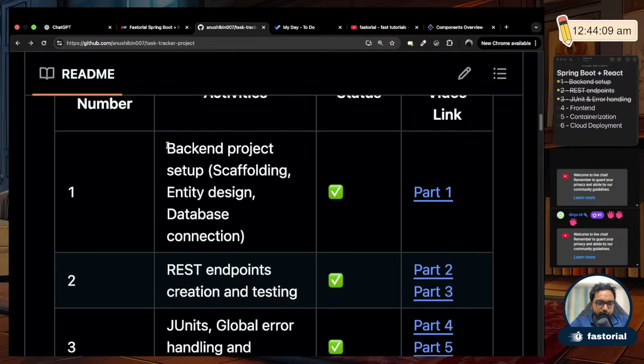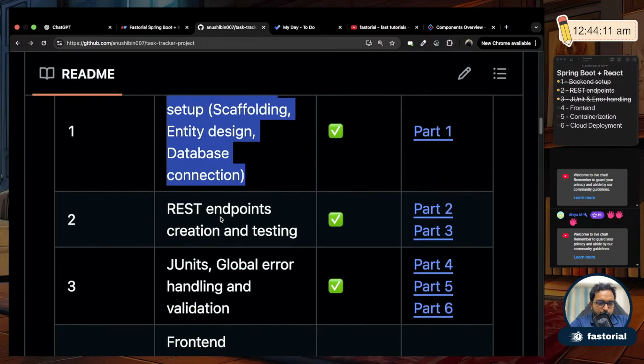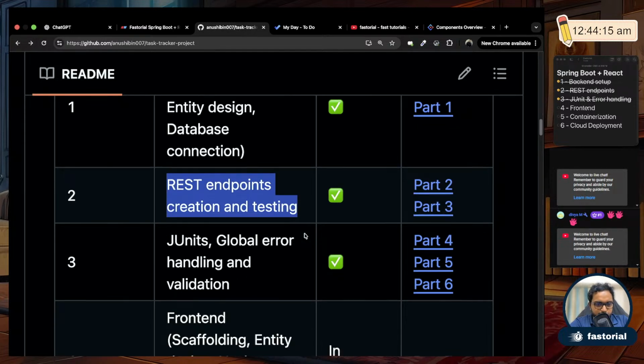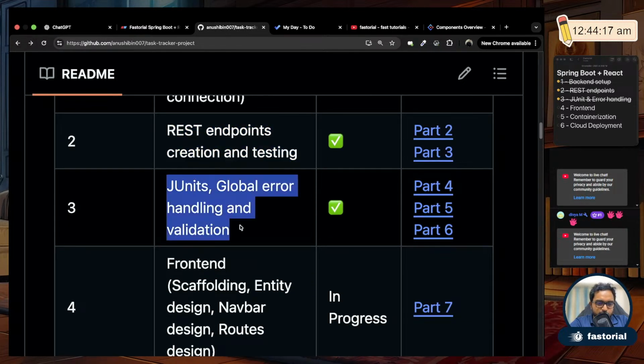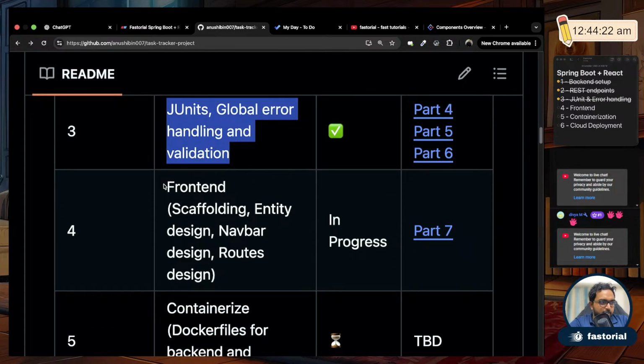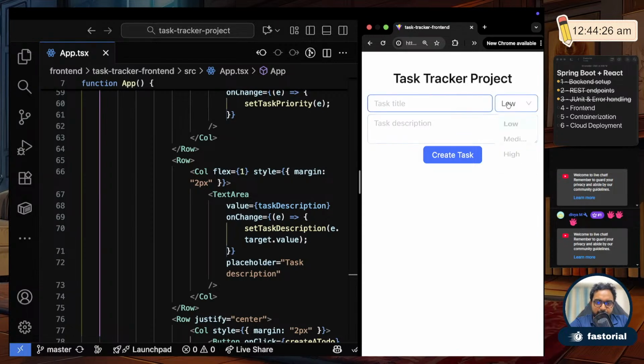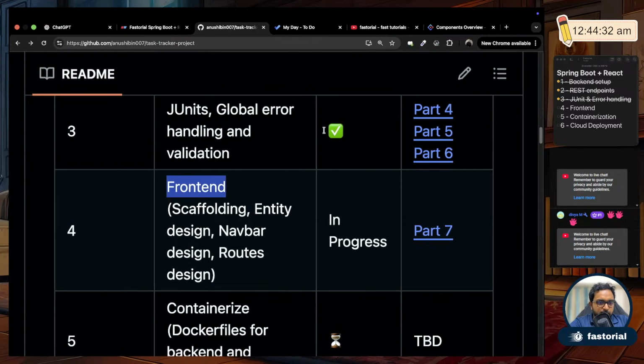Module 1, we did the backend project setup. Module 2, we did the REST endpoints for task creation, still in Spring Boot. And Module 3, Spring Boot, we wrote JUnits and global error handling and validation. And we are currently at Module 4, front end. We were able to add a task using a title and description, and we'll be continuing this.